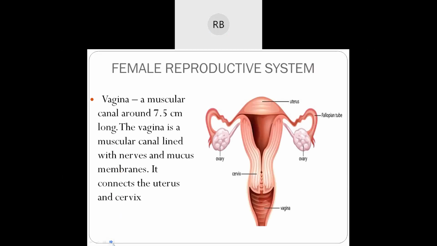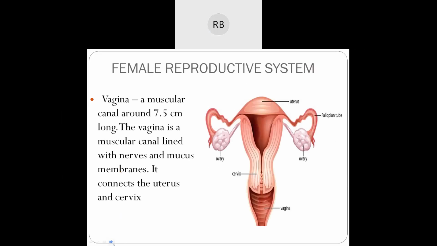Vagina: a muscular canal around 7.5 centimeters long. The vagina is a muscular canal lined with nerves and mucous membranes.